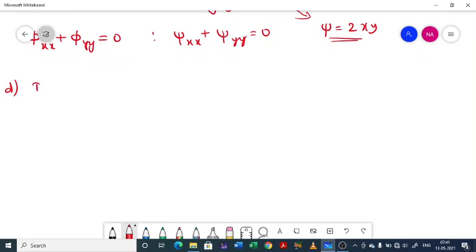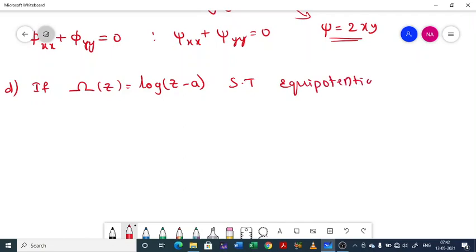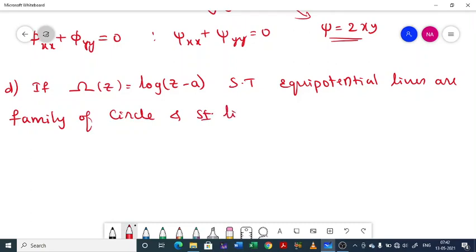If sigma of z equal to log of z minus a represents complex potential, show that equipotential lines are families of circles and straight lines.